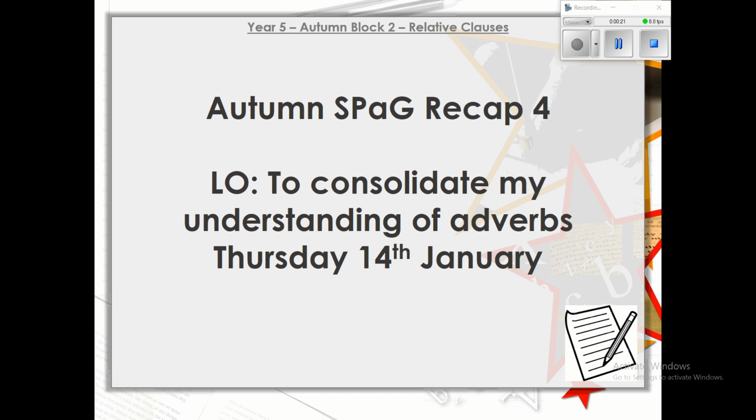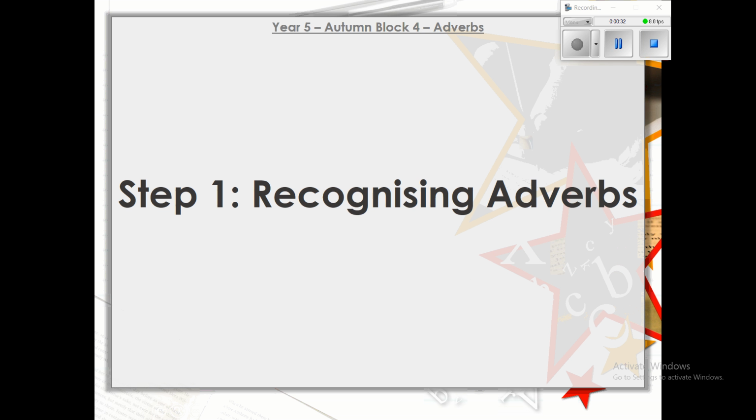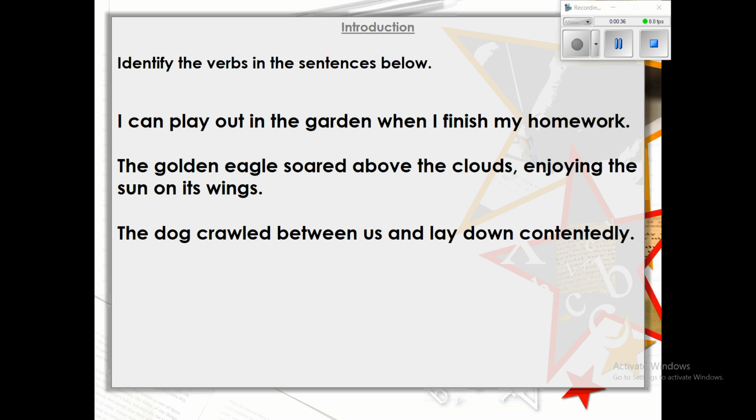Remember, you can pause the video, rewind, replay the video at any point you like, and remember when you see this little image in the bottom right-hand corner, that's when I would like you to do some writing. Okay. So our step one is recognizing adverbs. Before we begin, I'd just like to pause the video and identify the verbs that are in the sentence below. You don't have to do any writing, just pause the video and highlight each verb in the sentences.